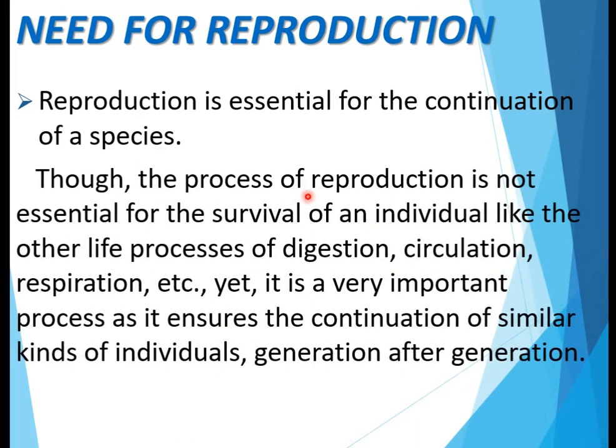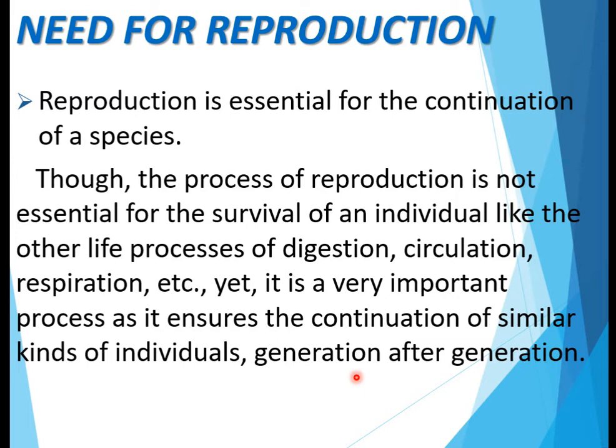Though the process of reproduction is not essential for the survival of an individual, like the other life processes of digestion, circulation, respiration, etc. Yet, it is a very important process as it ensures the continuation of similar kinds of individuals generation after generation.